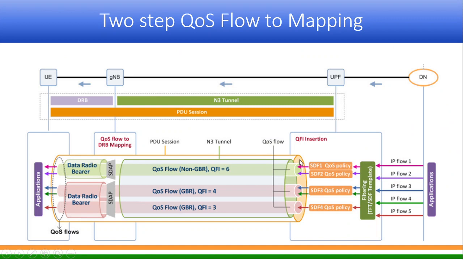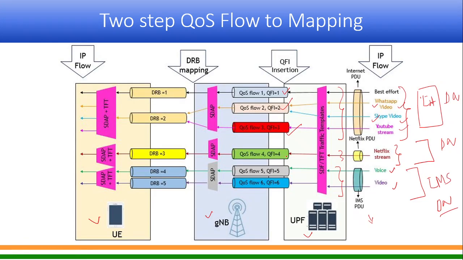These all are happening onto the GTP tunnel, and then for your voice and video, QFI 5 and QFI 6 they have allocated, because voice will require guaranteed bit rate, so separate, and video may require some other parameter, which we will see in our slides going forward. So this was between G node B and UPF, whatever tunnel was created. This is the allocation of resources based on QFI mapping.